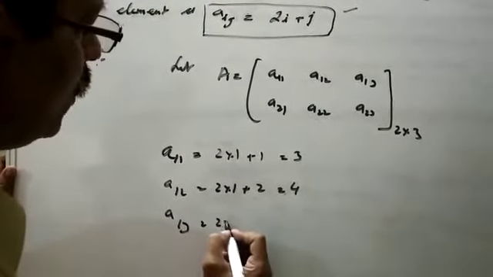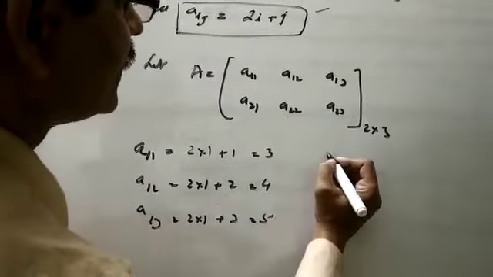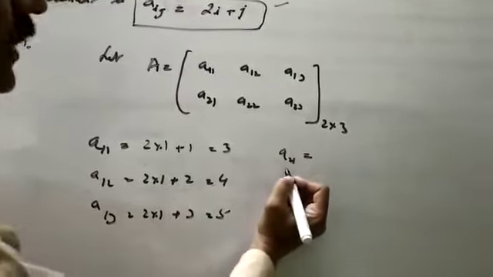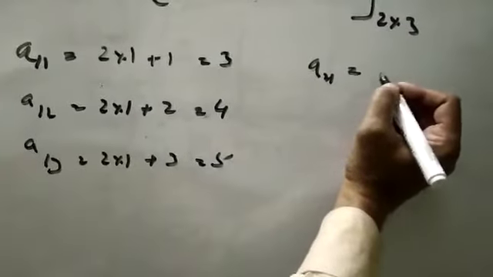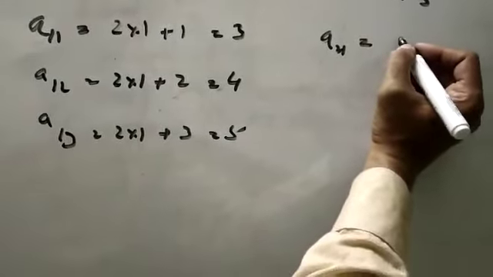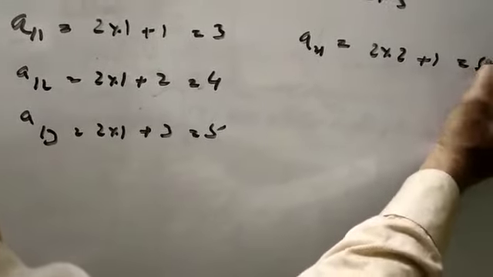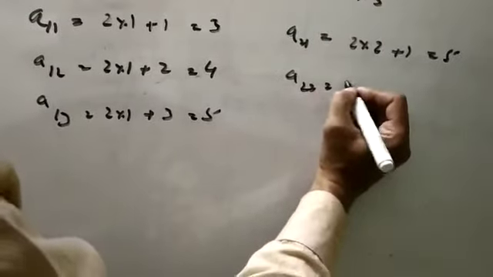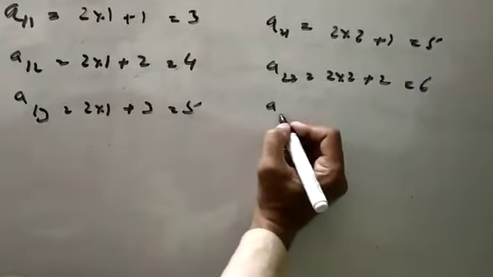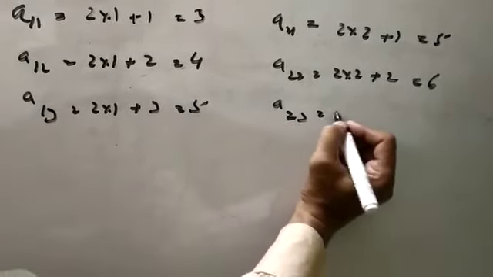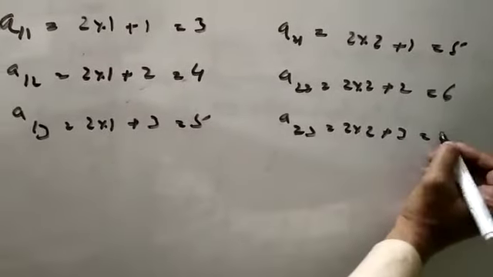A13 is 2 into 1 plus 3, which is 5. Now A21: the value of i is 2 and j is 1, so 2 into 2 plus 1 is 5. A22 is 2 into 2 plus 2, 4 plus 2, that is 6. A23 is 2 into 2 plus 3, which is 4 plus 3, 7.